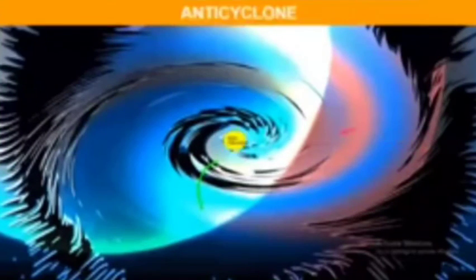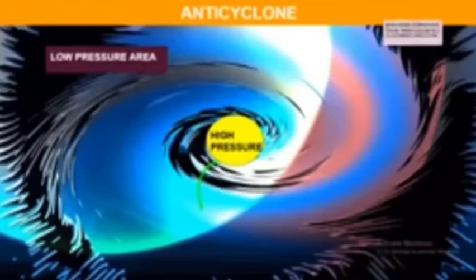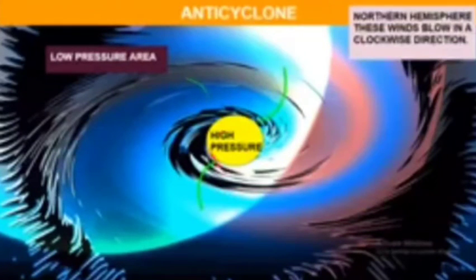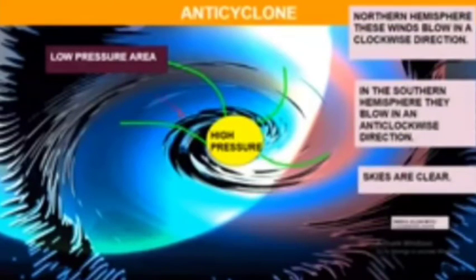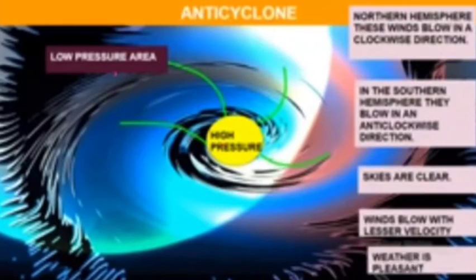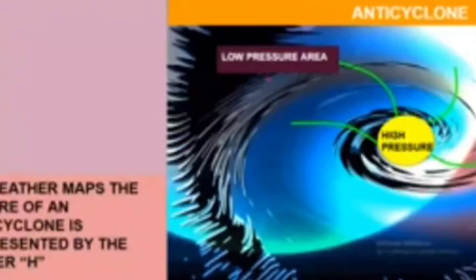And now let us see anticyclone. What happens in the anticyclone? High pressure area is in the center and low pressure area is outside. In the cyclone, what happens? Low pressure area is in the center and high pressure is outside. But in the anticyclone, it is the opposite, high pressure to the low pressure.